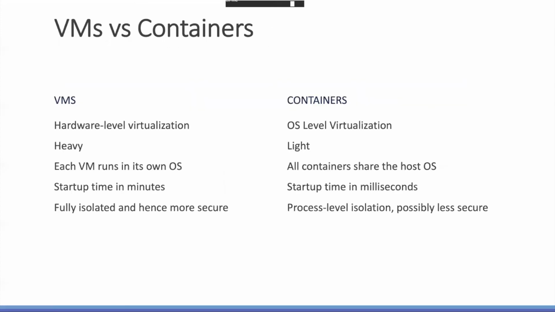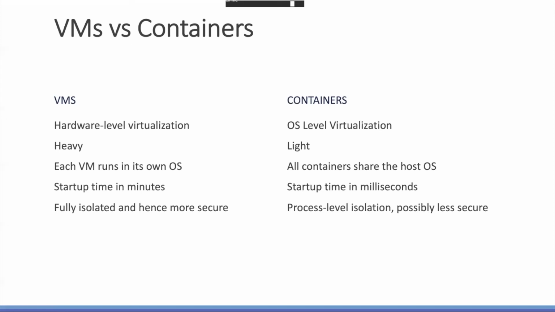So VMs versus containers. VMs are hardware level virtualization, and containers are OS level virtualization. VMs are heavy, containers are lighter, in terms of resource utilization. VMs consume a lot of system resources, whereas containers consume little, which is why they are faster also. Each VM runs its own operating system, and all containers share the same host operating system. Startup time is in minutes for VMs, whereas for containers it is in milliseconds.